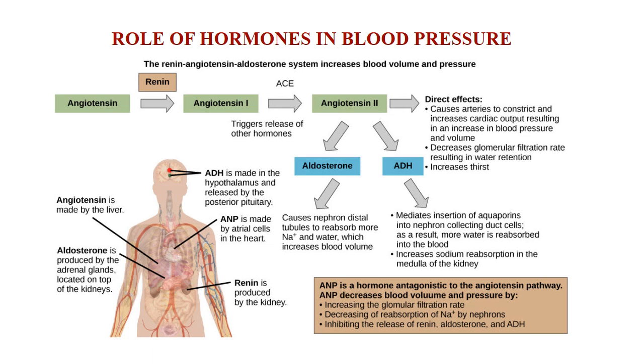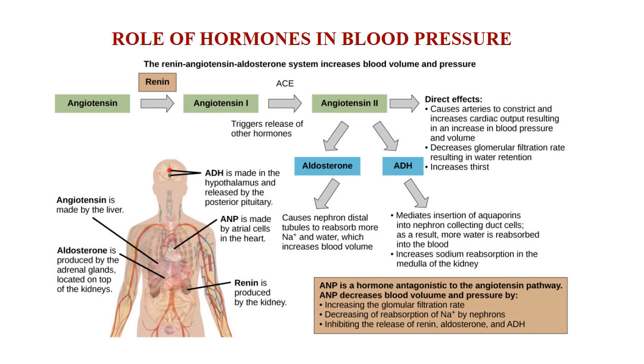and aldosterone. Medically, for the patients, blood pressure can be controlled by administering some drugs which inhibit the ACE, that is angiotensin converting enzyme.